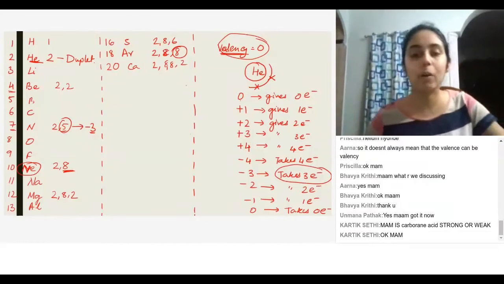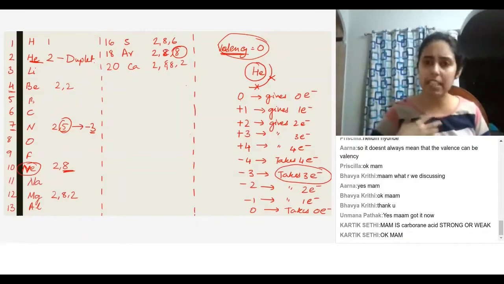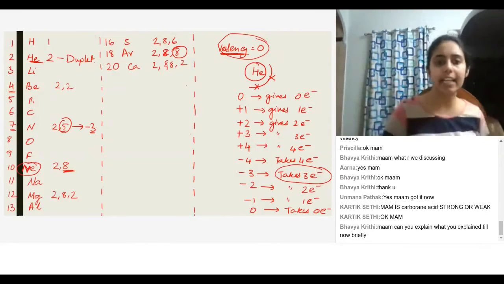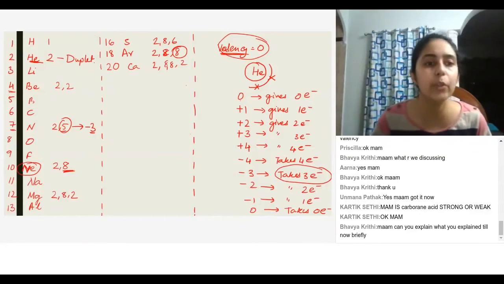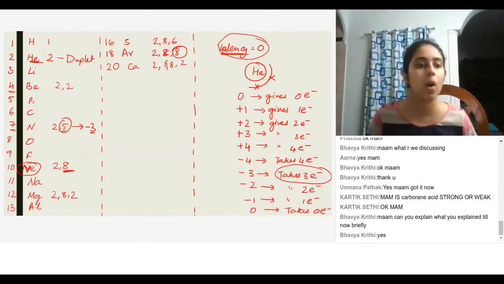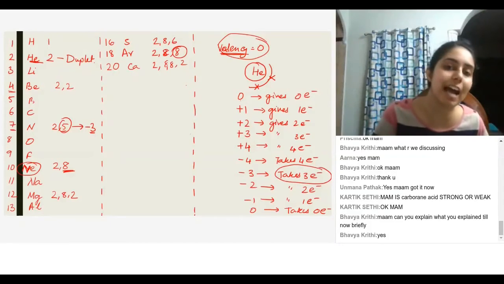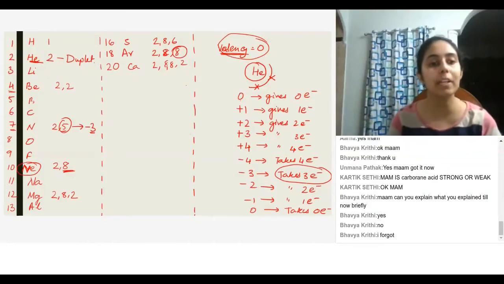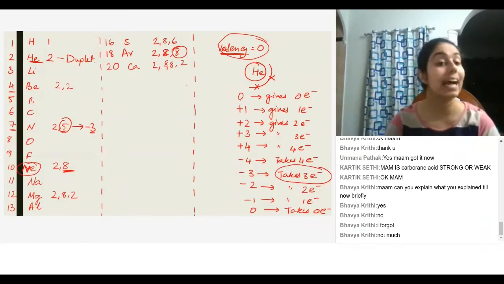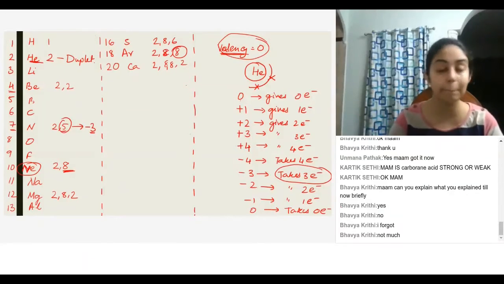Now let's talk about bonding. Okay, so we know that some atoms give away electrons, some atoms take electrons. Do you know about the octet and duplet rule? Do you know how to find the valency of atoms? Do you know atomic numbers 1 to 20? That is the first thing that you need to do, so make sure that you go ahead and memorize.